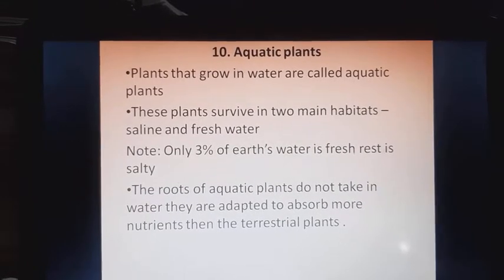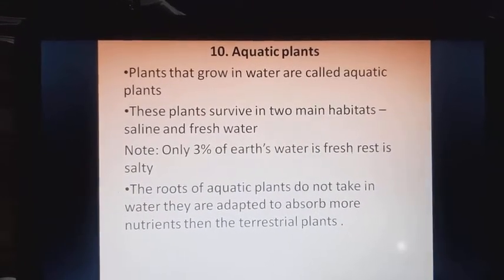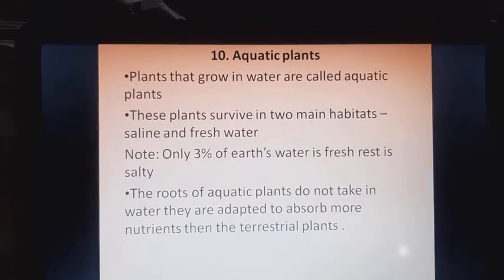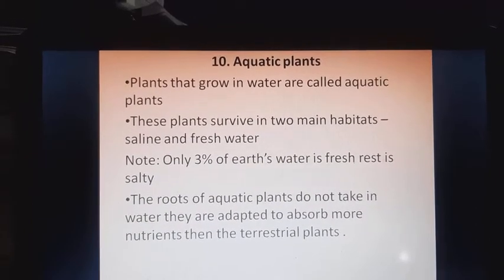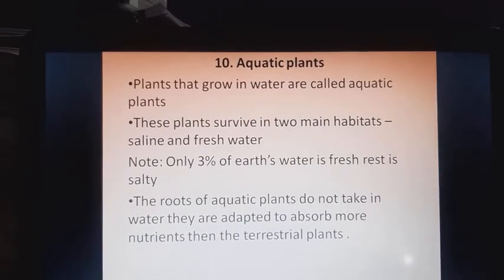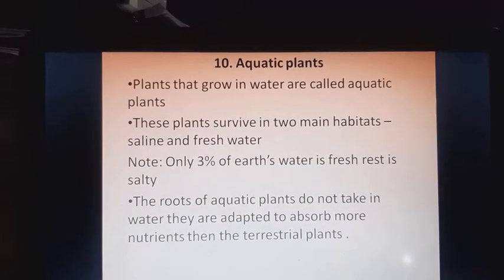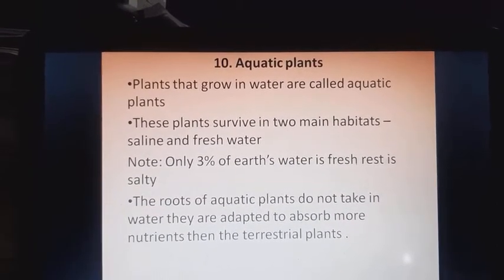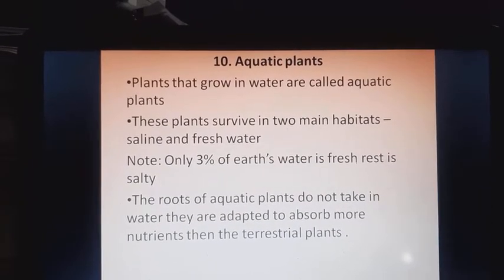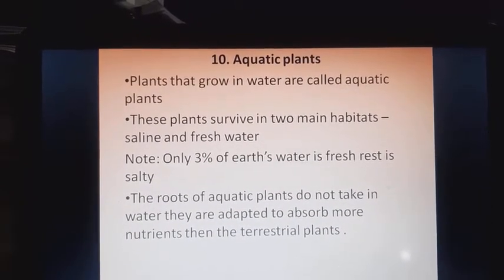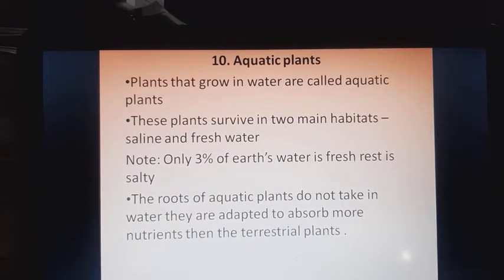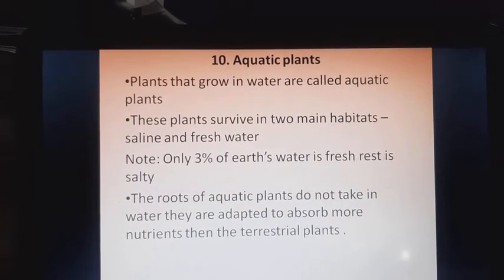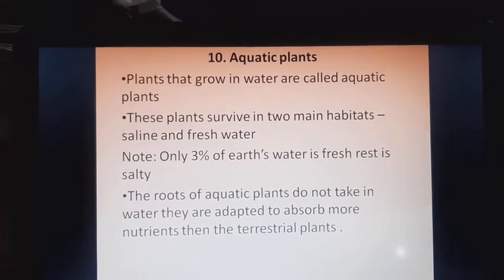Aquatic plants. Plants that grow in water are called aquatic plants. These plants survive in two main habitats, saline and freshwater. Note, only 3% of Earth's water is fresh, the rest is salty. The roots of aquatic plants do not take in water, they are adapted to absorb more nutrients than the terrestrial plants.